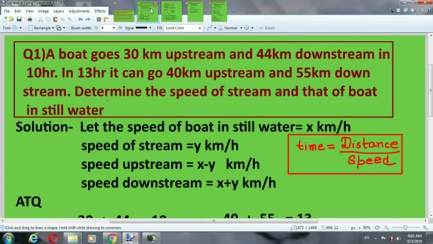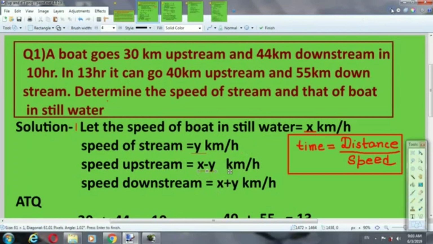One thing is important in this type of question: speed in downstream and upstream. In upstream, that should be minus. We will subtract. Whatever the speed of boat in still water, that is x, minus y, the speed of stream, for upstream. Because upstream means the boat has to move in the opposite direction of the flow. That's why it will be subtract.